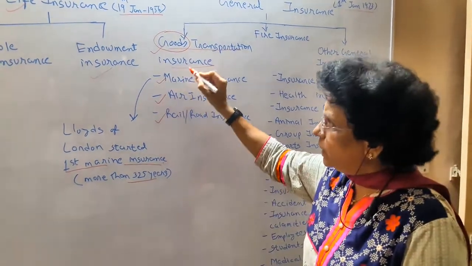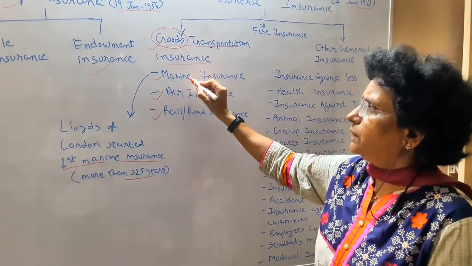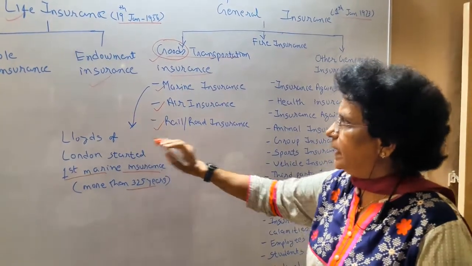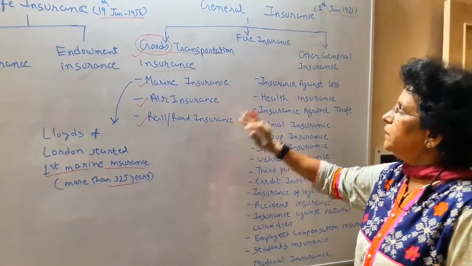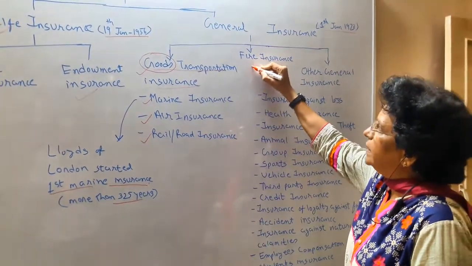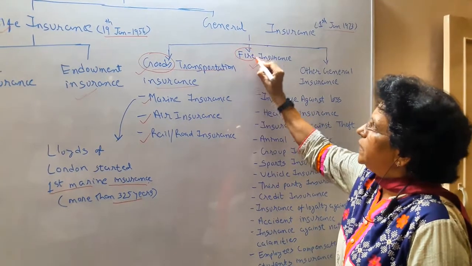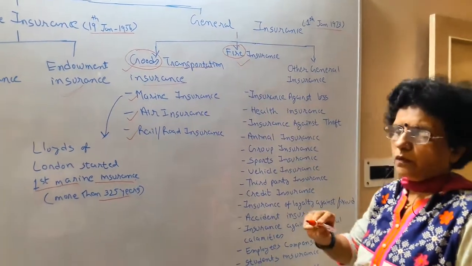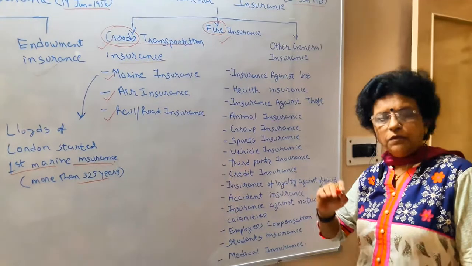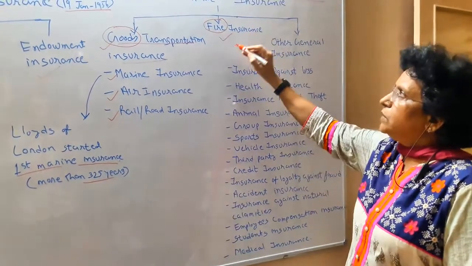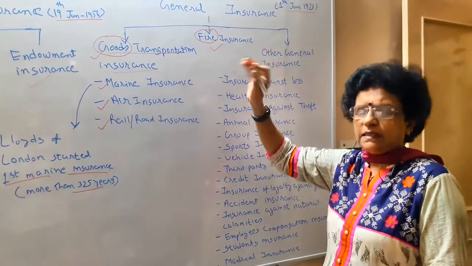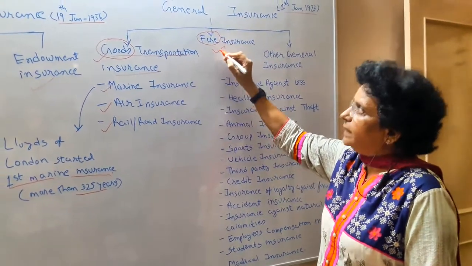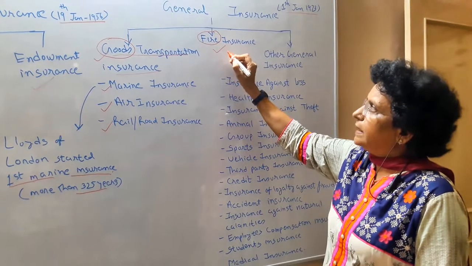So this is the oldest available form of insurance in case of marine. Then air is a recent one, and rail and road are also available. The second is fire insurance. As you are doing business, you have your godown, your stock, your plant and machinery. You want to protect your house, the plants and any asset which you own from the fire point of view. You take an insurance.